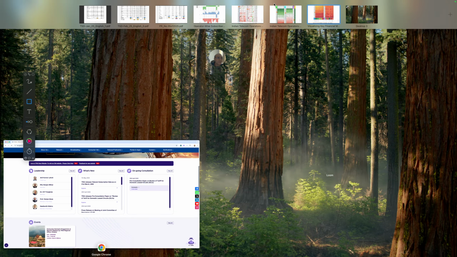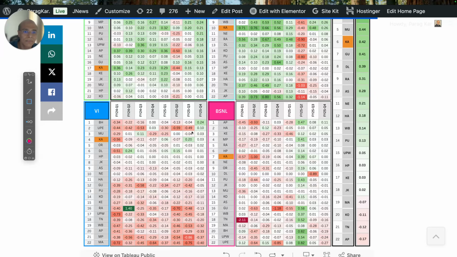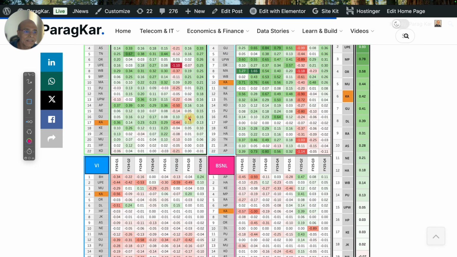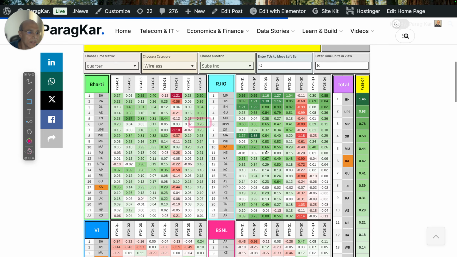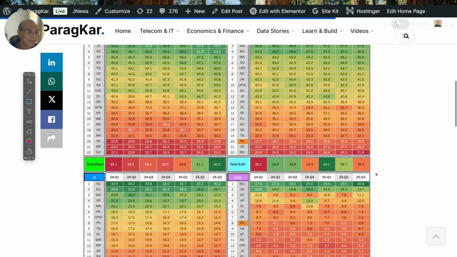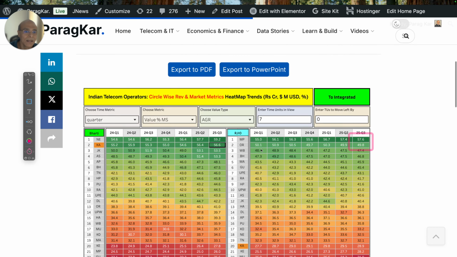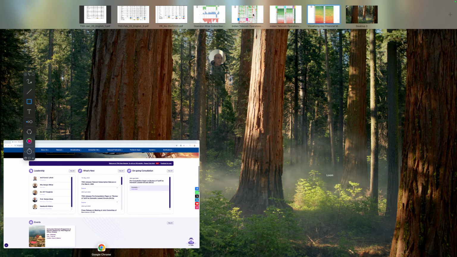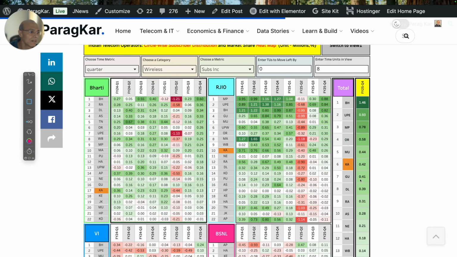So who is losing and who is gaining? Bharti has the maximum stake. So Bharti has gained 0.3 and Reliance Jio actually has made up a lot of ground in Karnataka, which is pretty interesting given that it is at a very low pedestal as far as the revenue market share, which is 28.9. And for Bharti, it's a very important circle, right? So it's very interesting what is going on. Now let's look at Gujarat.